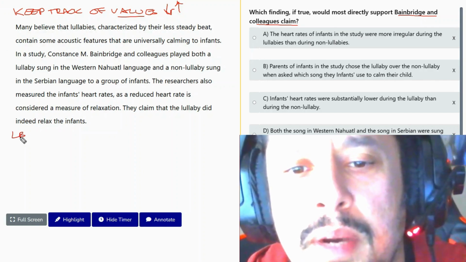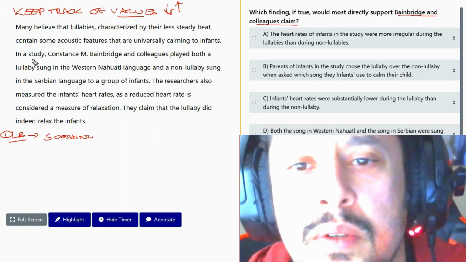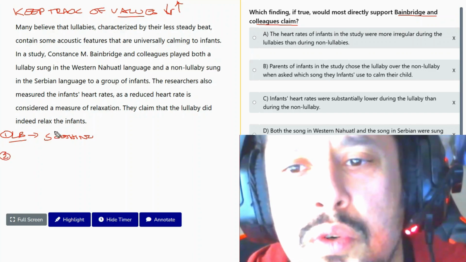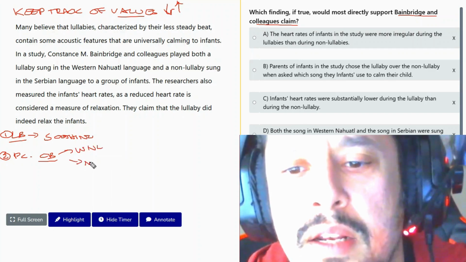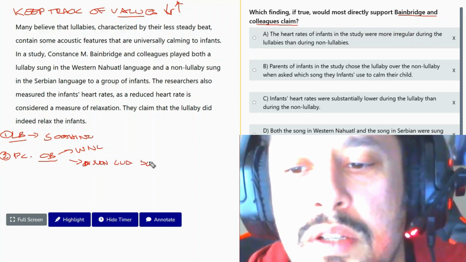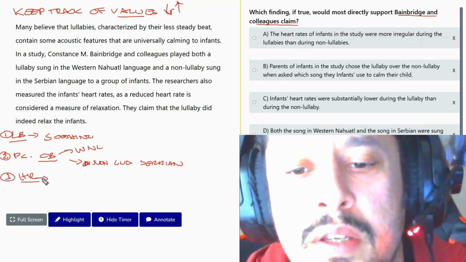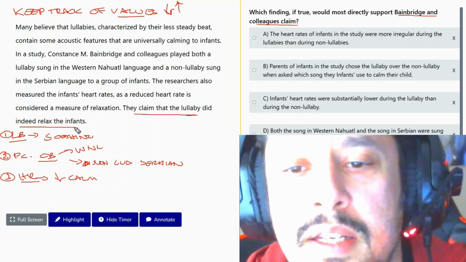Okay, so it's about lullabies and they are soothing, right? This is value number 1. Okay, and idea number 2, these two people played a lullaby in the Western Nuttall language and a non lullaby sung in Serbian. Okay, and then number 3, heart rate. Reduced heart rate means they are calm. Okay, they claim that the lullaby did indeed relax infants.